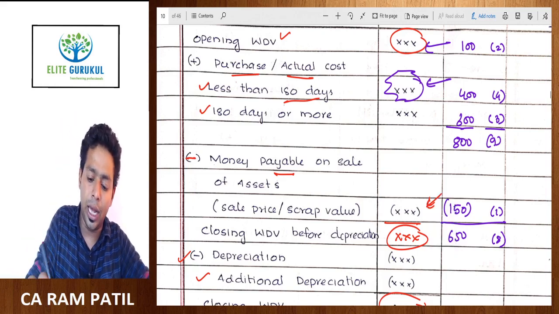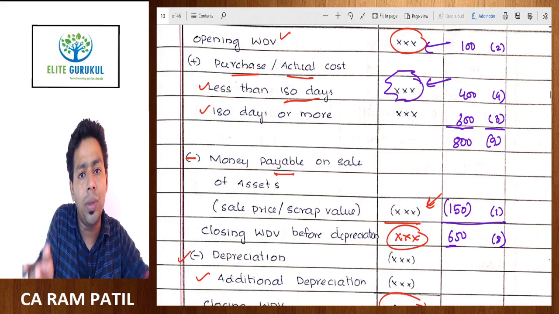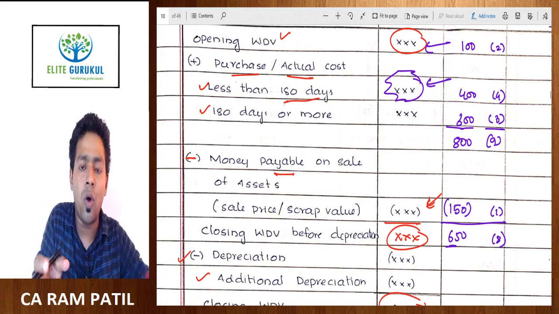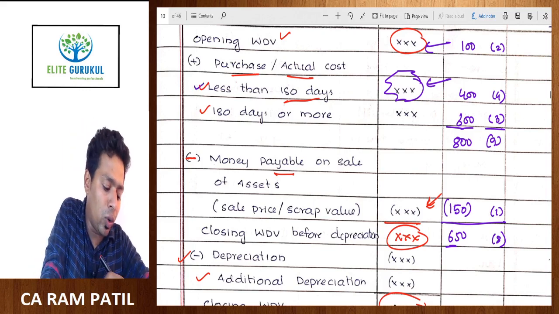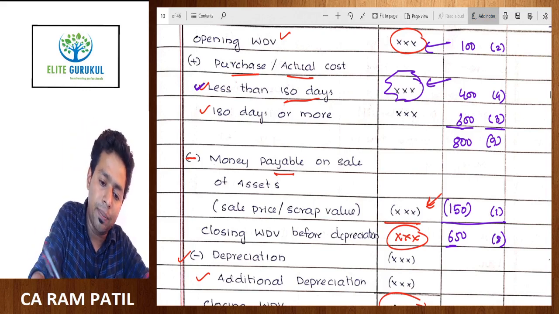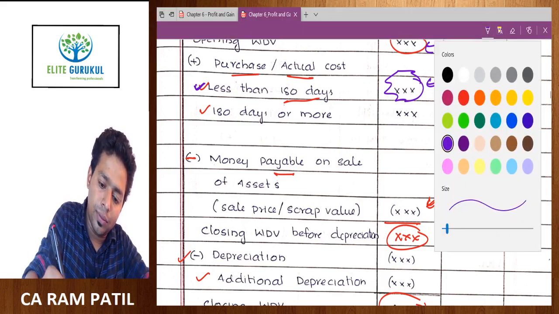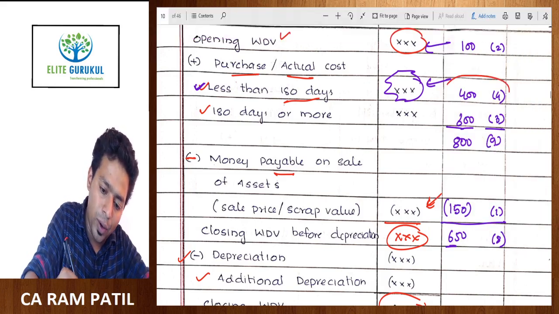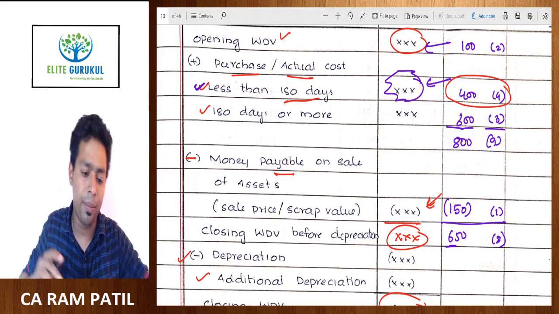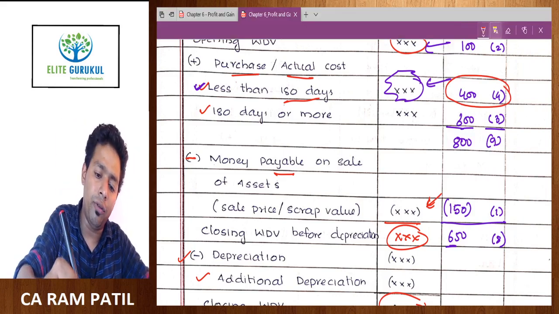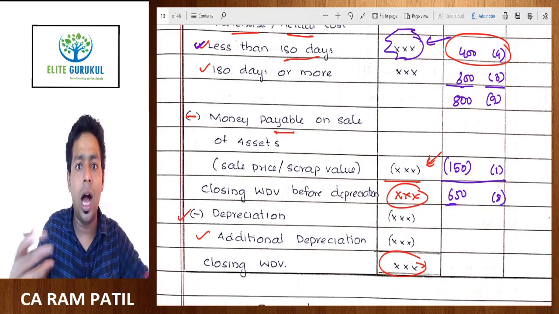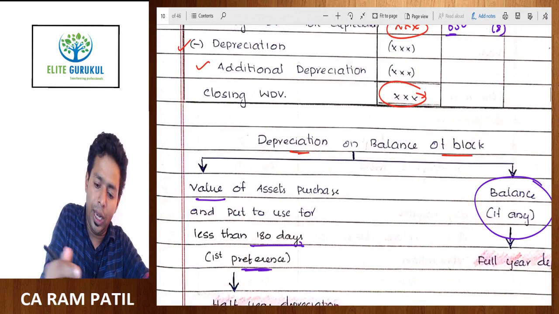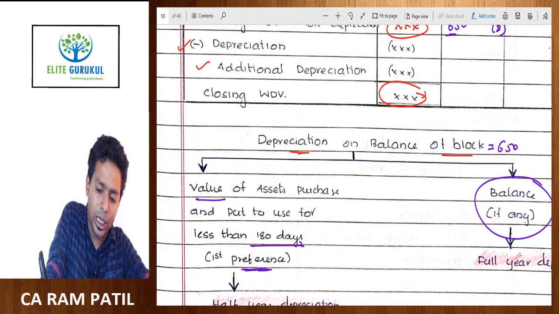Okay, so please understand how much value out of this 650 is the value of assets which are put to use for less than 180 days. For that you need to go here, travel here, and you can see that this value is important here, 400. Okay, so on this 400 we are supposed to compute depreciation at the half year rate. So let's have the value of the block. Value of block is 650 lakh.